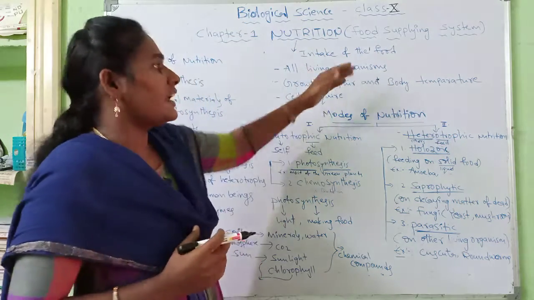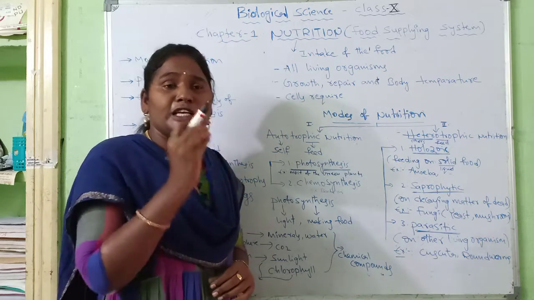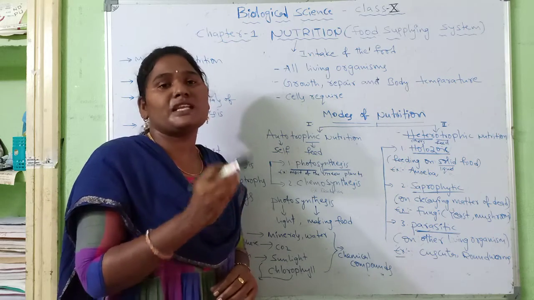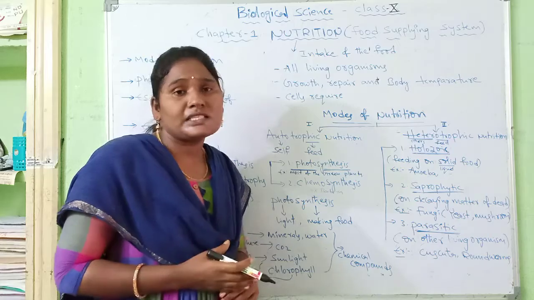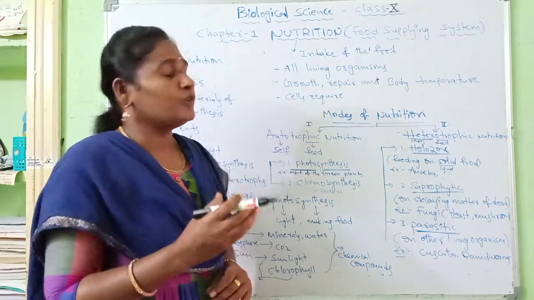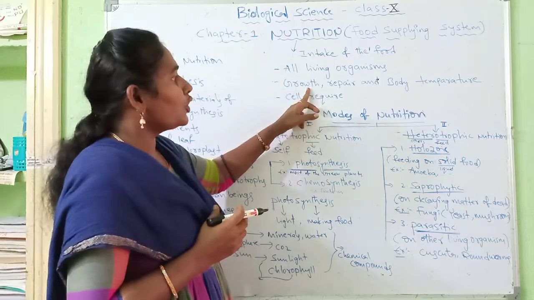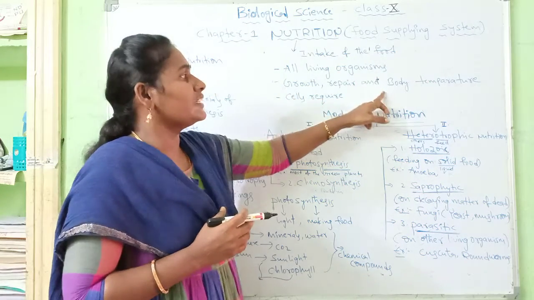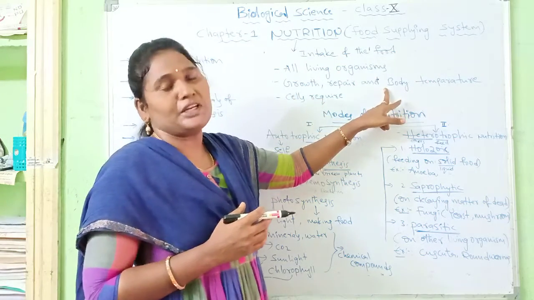All living organisms, from single-celled organisms like amoeba to complex multicellular organisms like human beings, need food mainly for growth, repair and maintaining body temperature.